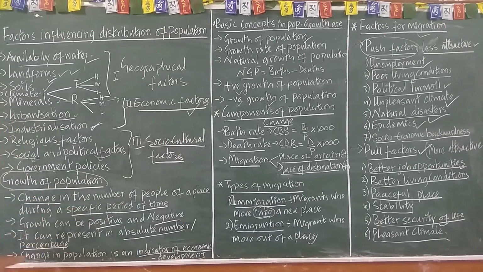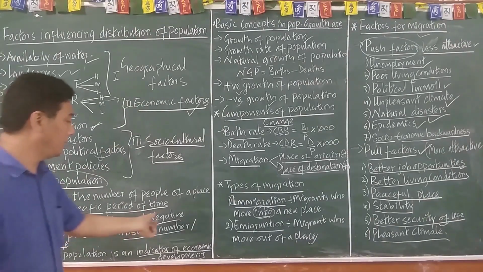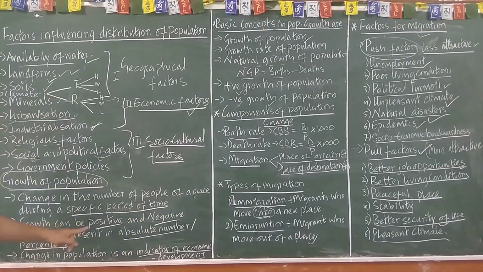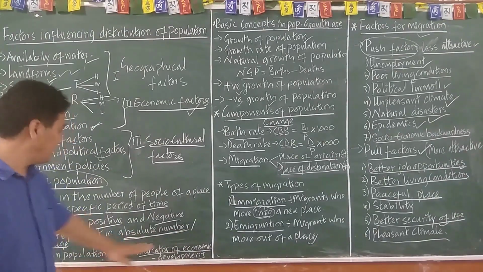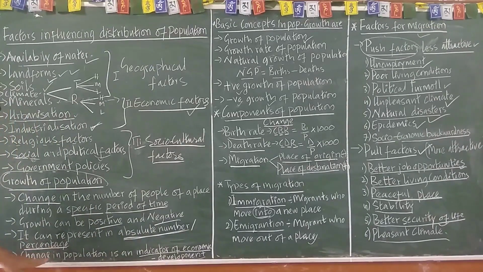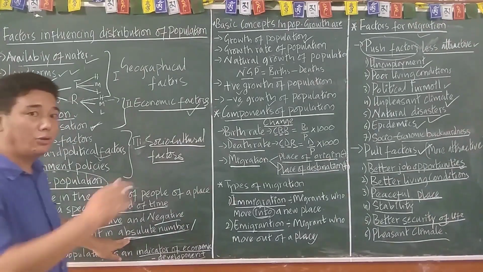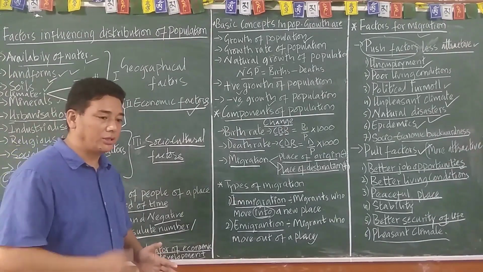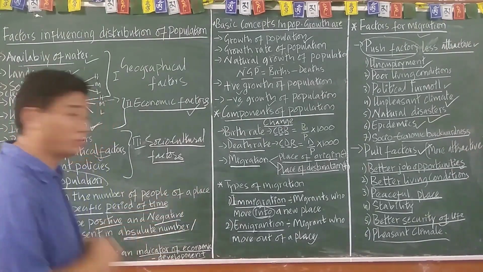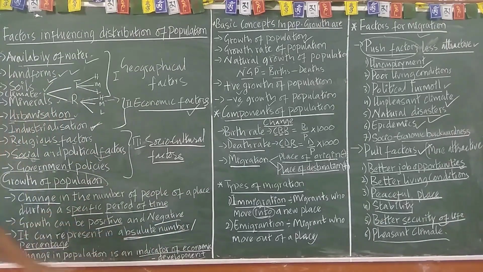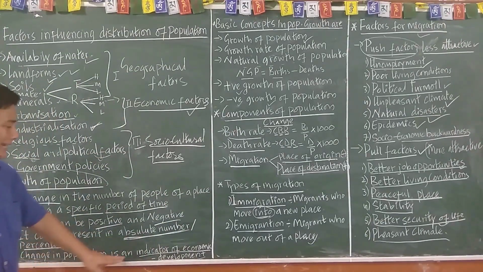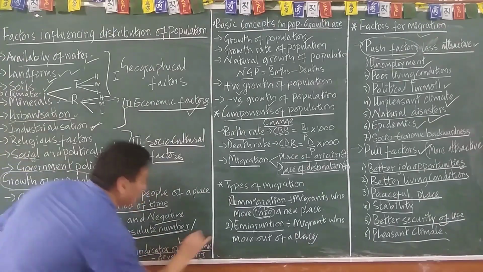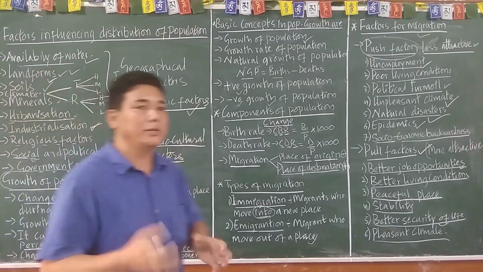That is the growth of population number, positively or negatively. The quantification can be in absolute number or in percentage, a ratio. Change in the population is an indicator of economic development.